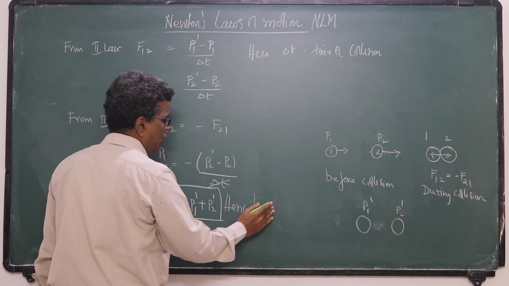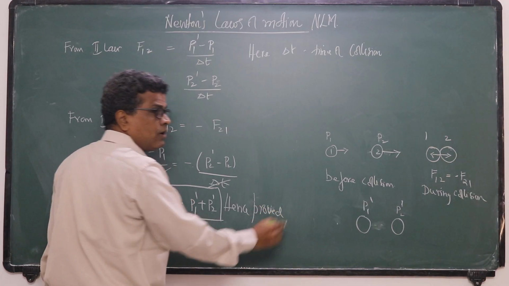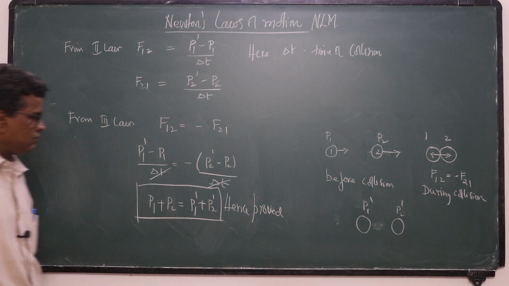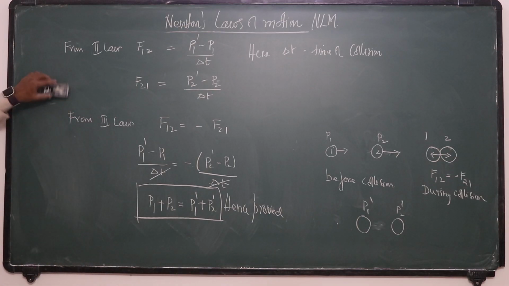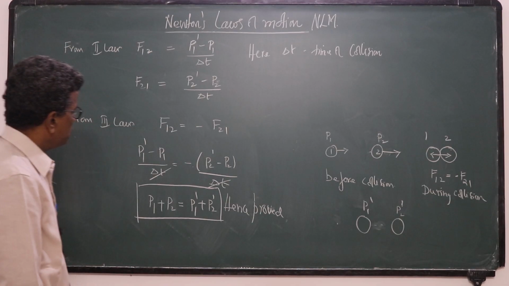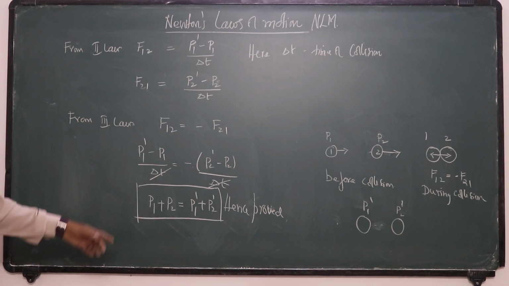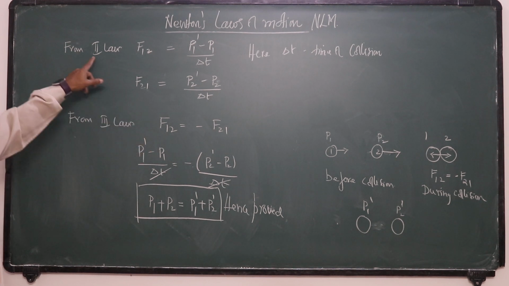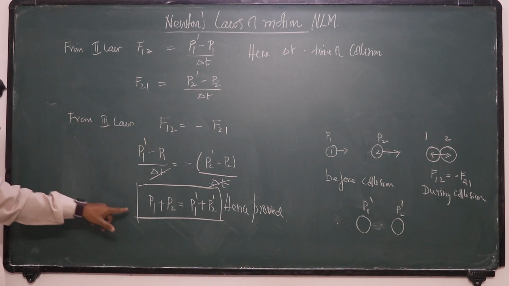So I proved this with the help of Newton's second law and third law. I used it to verify this law of conservation of linear momentum in case of collision.